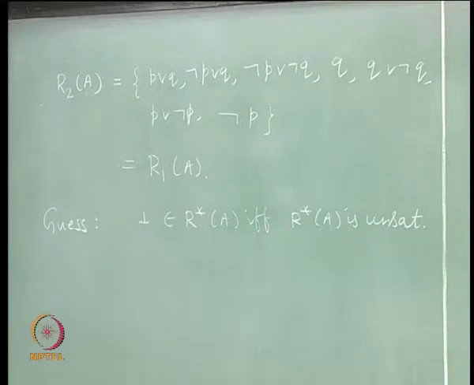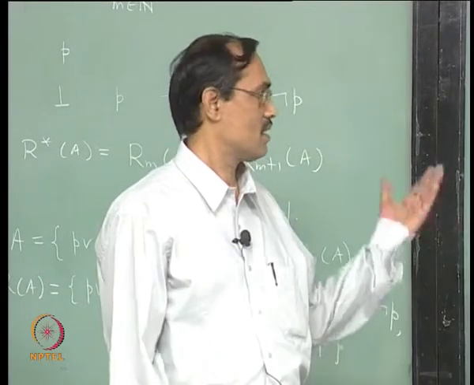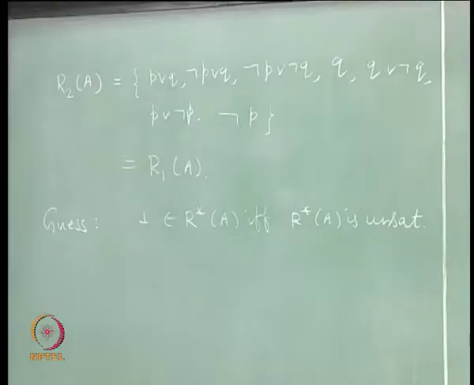Fine. But this is only a guess till now. Well, one side of it you can finish quickly. If bottom belongs to R star of A, then R star A is unsatisfiable. That also gives you A is unsatisfiable, because A is a subset of R star A. Does that?